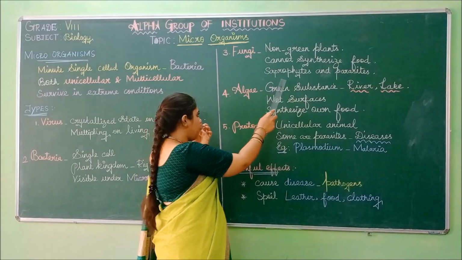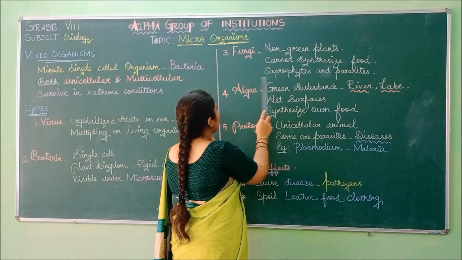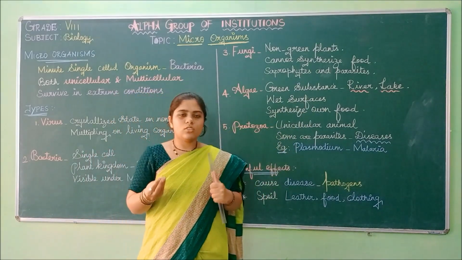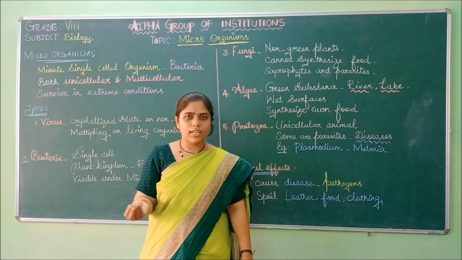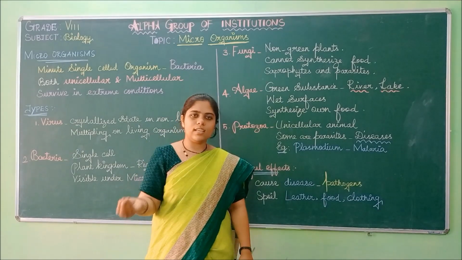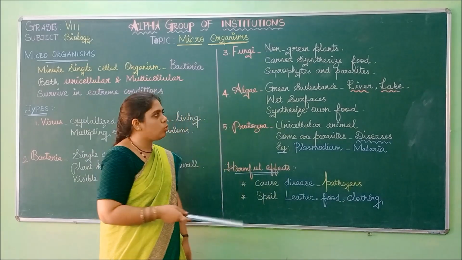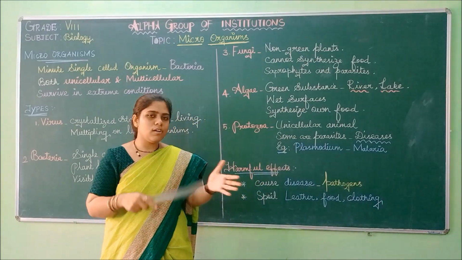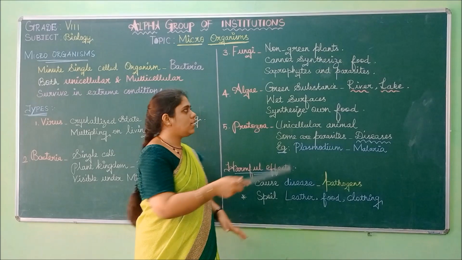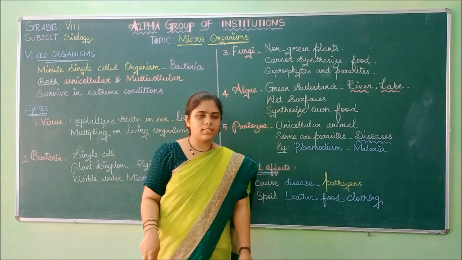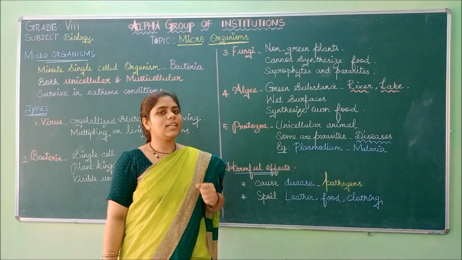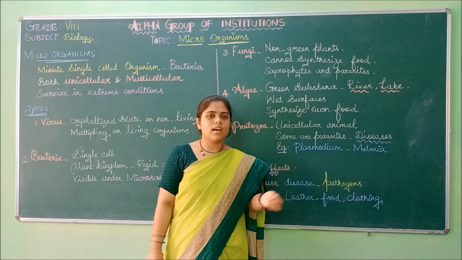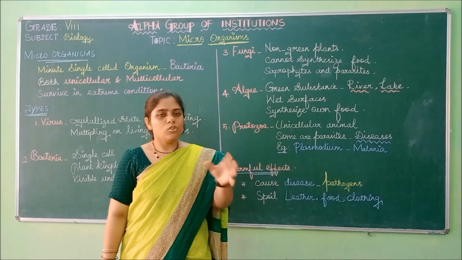Next is saprophytes and parasites. These fungi are saprophytes and parasites. I told you they depend on other organisms for food. We depend on plants and animals. Likewise, fungi will depend on various host plants. According to how they depend, they are divided into two. First is saprophytes. These fungi depend on dead and decayed matter, the rotten things. Those are dead.